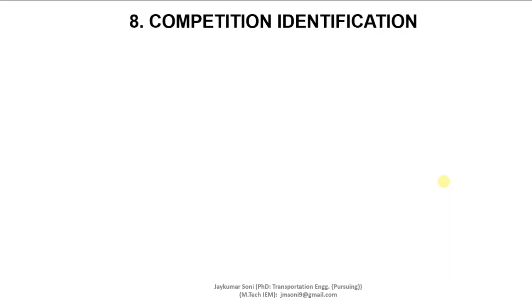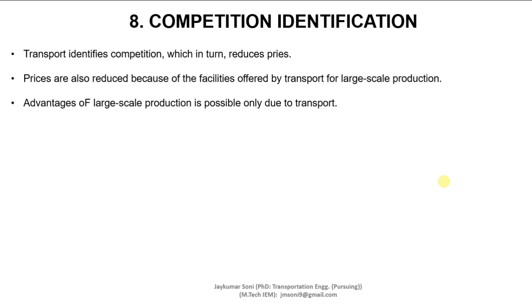Now the eighth factor is competition identification. With the help of transportation, various kinds of competitors are introduced, which in turn reduces the prices. The prices are reduced because of the facilities offered by transport for large scale production, and the advantages of large scale production are possible only due to transport.